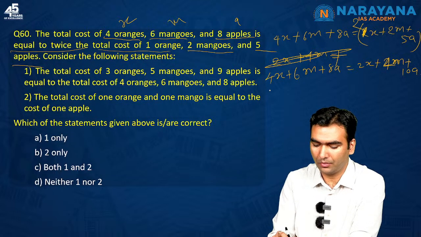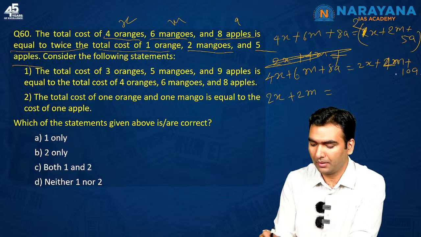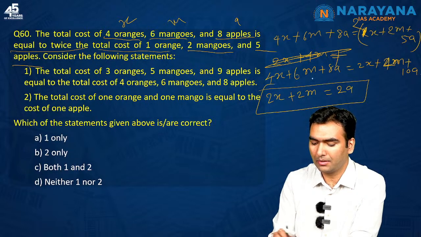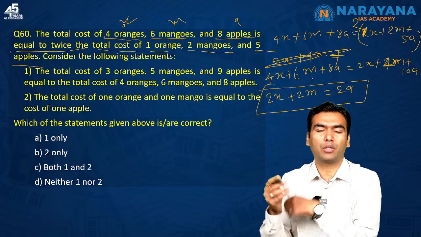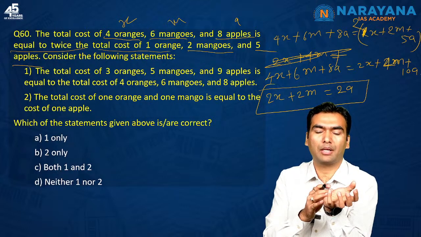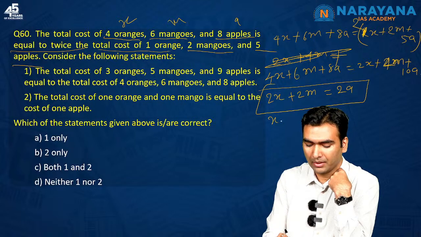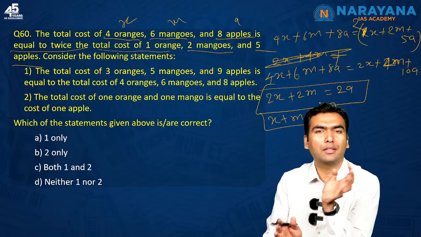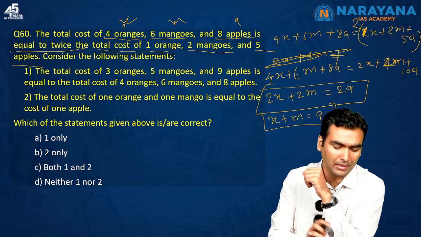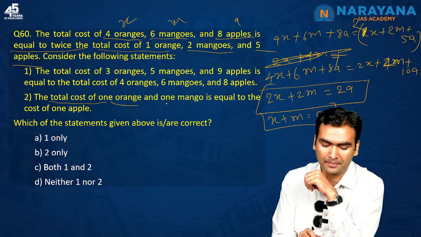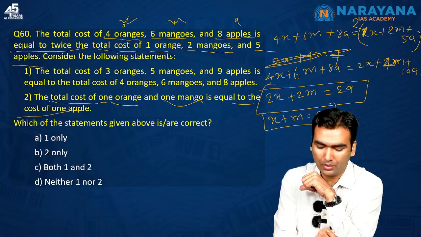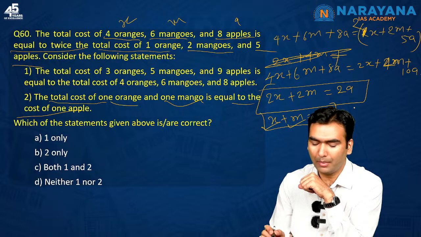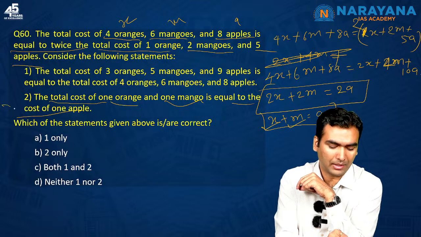Now let's write the equation. 2x plus 2m is equal to, you have to take it this side, 10a minus 8a, 2a. Why did I do this? Because these are positive numbers, so I wanted to keep positive numbers on one side. You can cancel this 2 as well. So x plus m is equal to a. I have got this equation. Incidentally, this equation is written in the second statement. The second statement says the total cost of 1 orange and 1 mango is equal to the cost of 1 apple. So yes, the second statement is true.